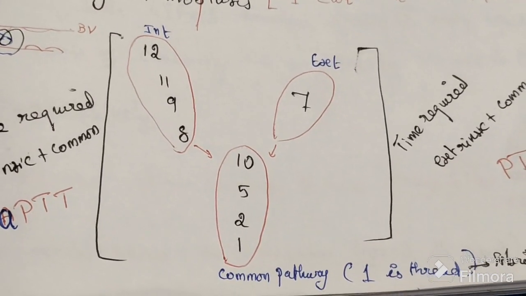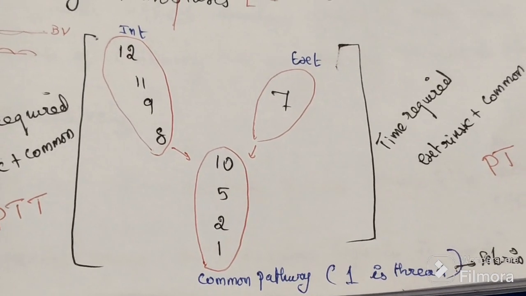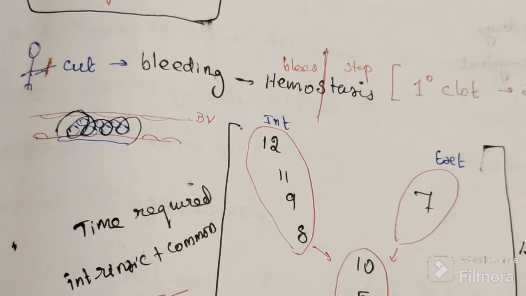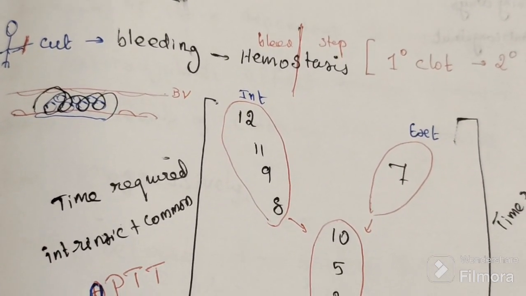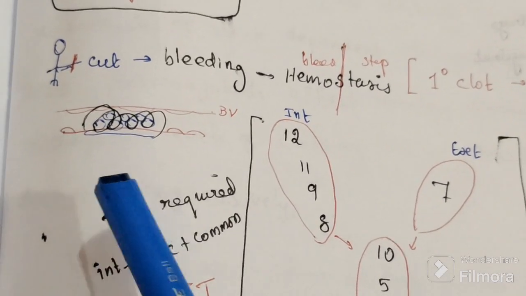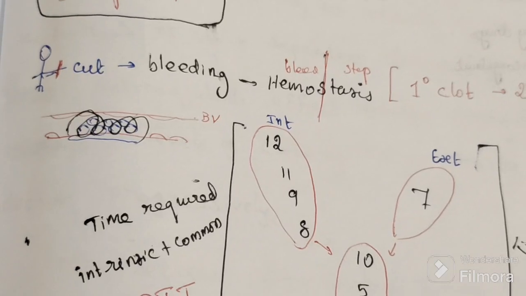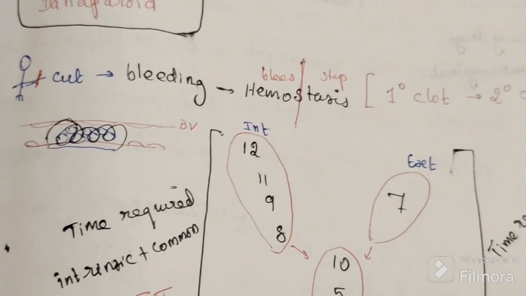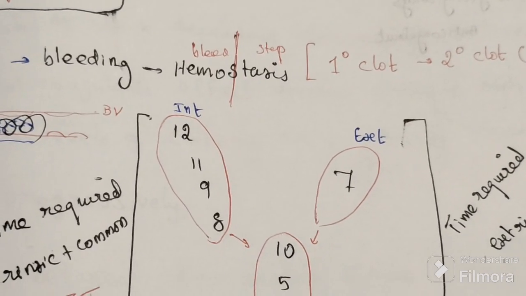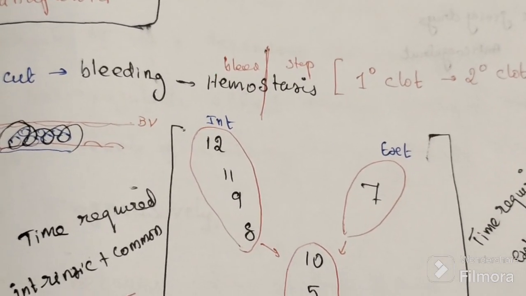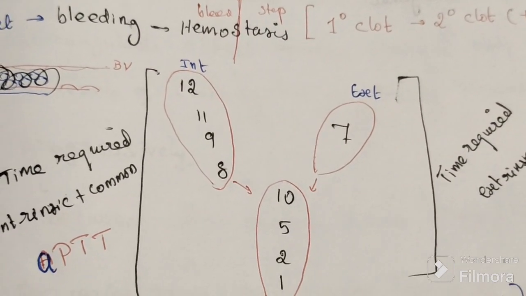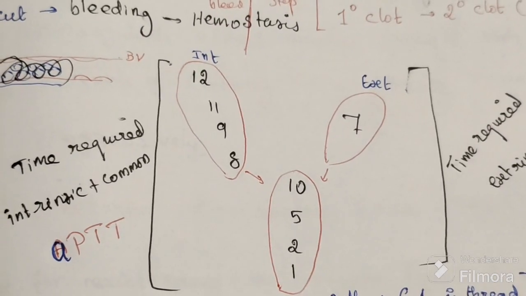We want to activate factor 1 to make a thread over the platelet clot that is already there. We want to tie it with a thread and stabilize the primary clot into a secondary clot. But it cannot be activated directly. We need the cascade to get activated. Finally, once it is activated, it will stabilize the clot.